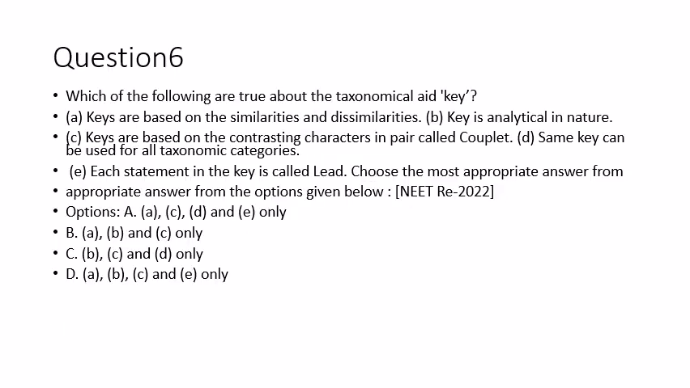Here is another question. Which of the following are true about taxonomic keys? A, keys are based on the similarities and dissimilarities. B, keys are analytical in nature. C, keys are based on contrasting characters in pairs called couplet. D, the same keys can be used for all taxonomic categories. E, each statement in the key is called a lead. Choose the most appropriate answer from the options given below. Option A, A, C, D and E only. Option B, A, B, C only. Option C, B, C, D only. Option D, A, B, C and E only.